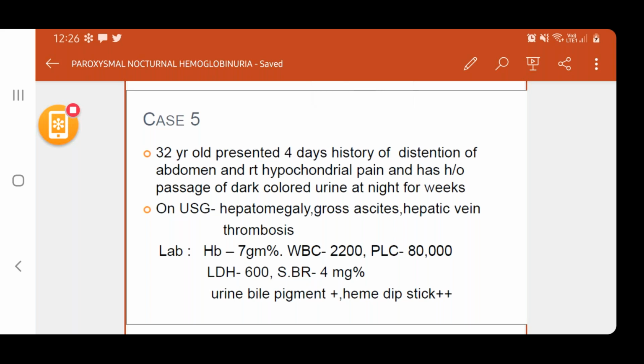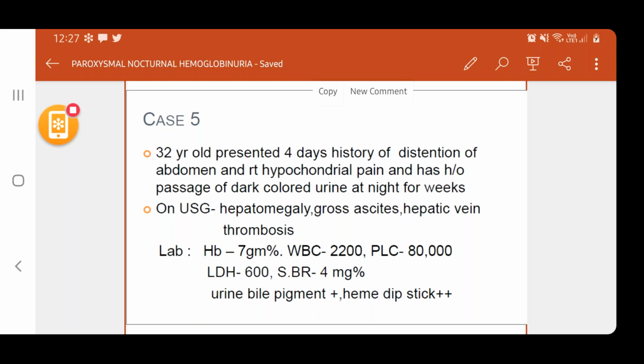The lab values show a hemoglobin of 7 gram percent, WBC of 2200, platelet count of 80,000. LDH value is 600, which is elevated. Serum bilirubin is 4 milligrams, that is also elevated. The urine bile pigment test is positive.